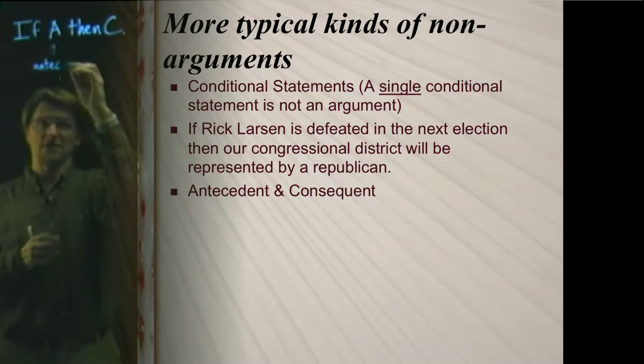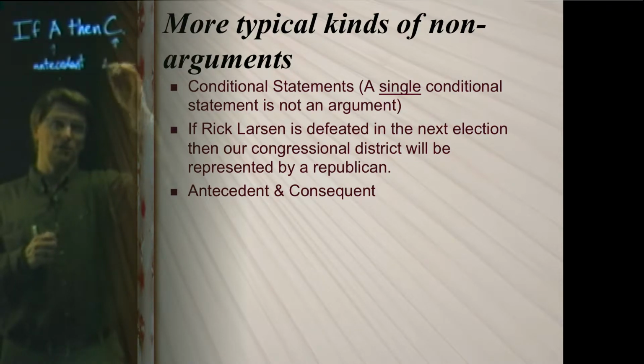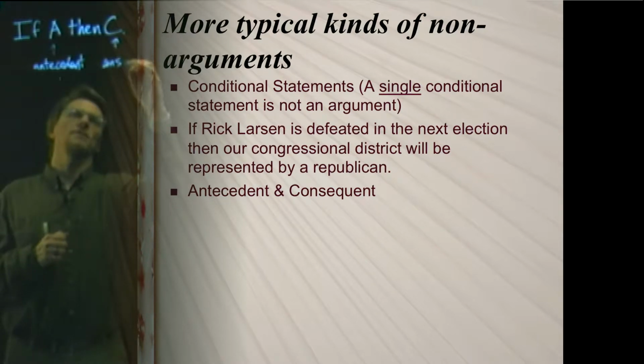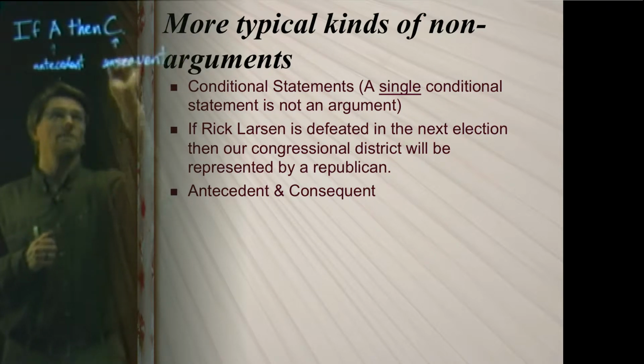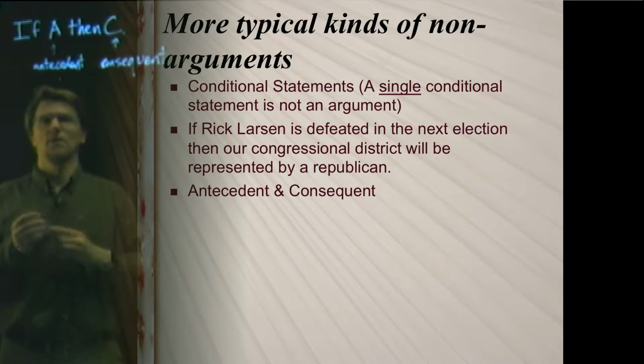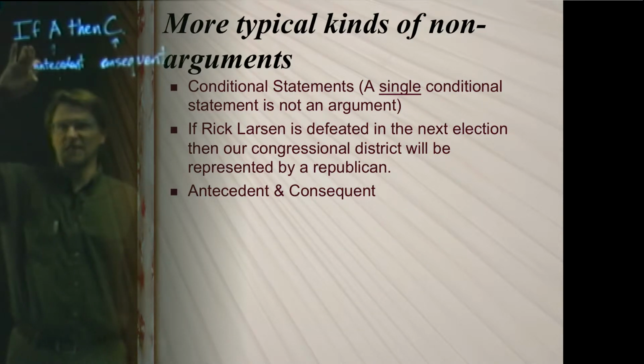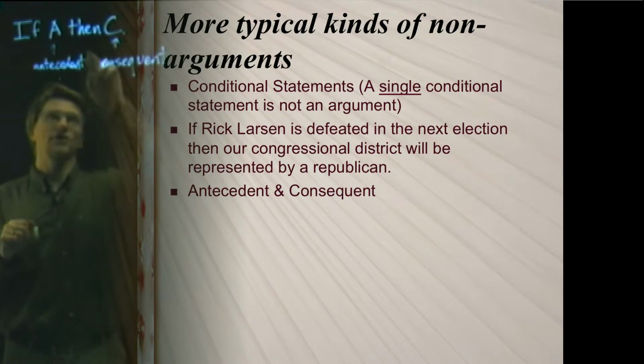Here is the antecedent, and here would be the consequent. I'm not sure you can read that, but you get the idea. The antecedent is the part of the conditional statement that comes after the word if. The consequent is the part that comes after the word then.